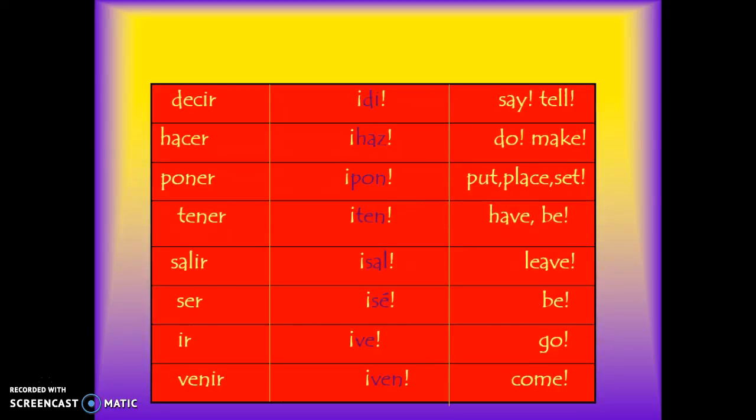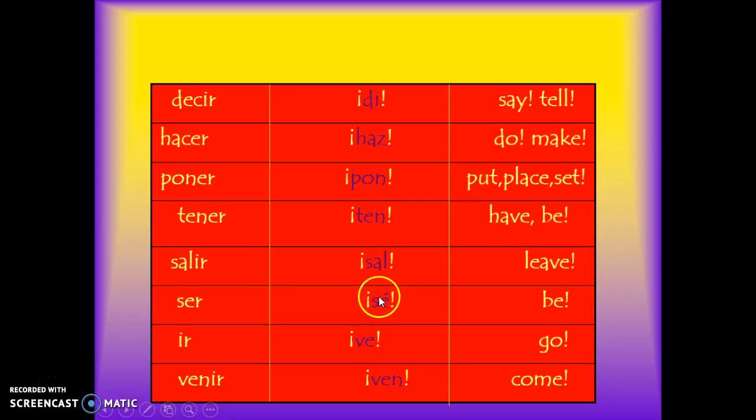We have the verb decir, hacer, poner, tener, salir, ser, ir, and venir. So really, in reality, these are irregular verbs for a lot of different things in Spanish, so they're kind of easy to remember. So this is what they become in the middle column. Instead of putting them in the ella form, they're irregular, so by default, they're going to look a tad bit different. So decir becomes di, which means say or tell. Hacer, haz, do or make. Poner, pon, put, place, or set. Tener, ten. Have or be.